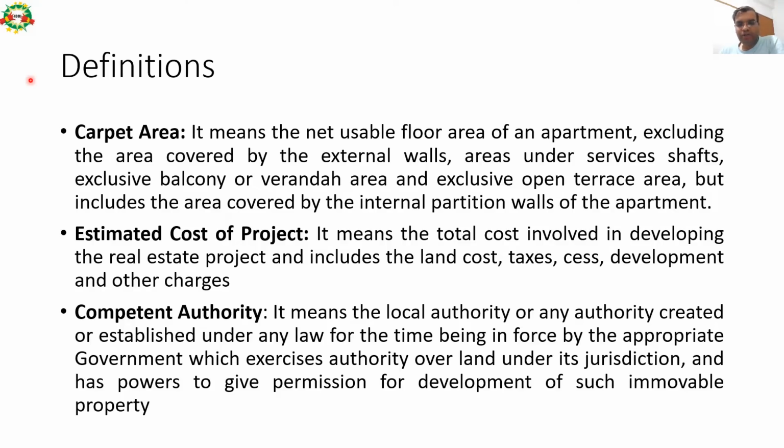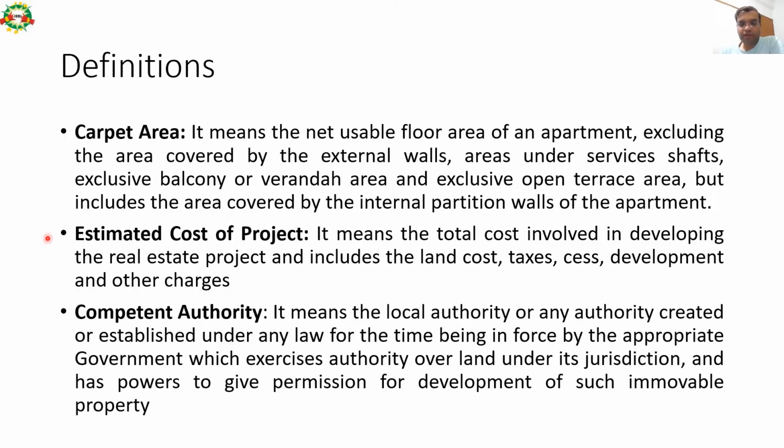So first important definition is carpet area. It means the net usable area, floor area of an apartment, excluding the area covered by the external walls, areas under service shafts, exclusive balcony or veranda area, and exclusive open terrace area. But it includes the area covered by the internal partition walls of the apartment. So this definition of carpet area, please be clear about it.